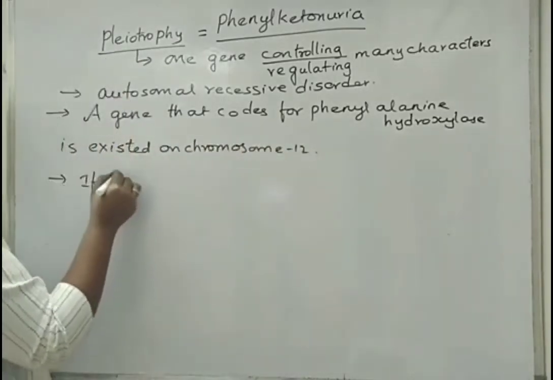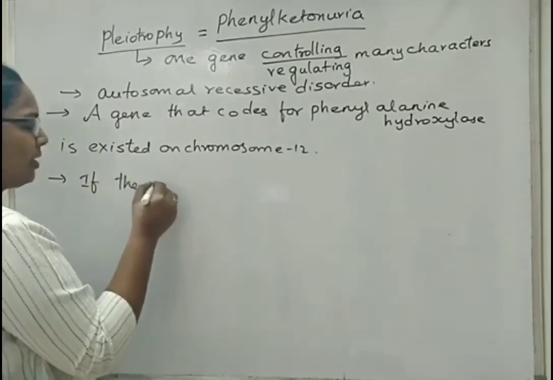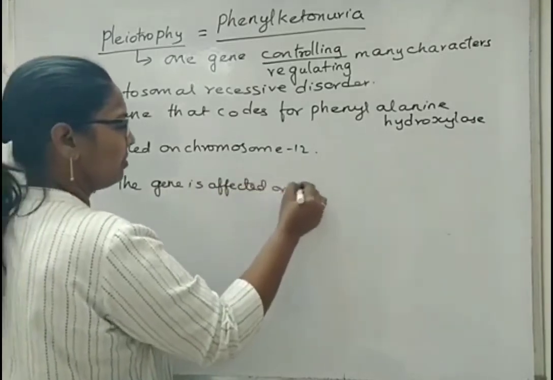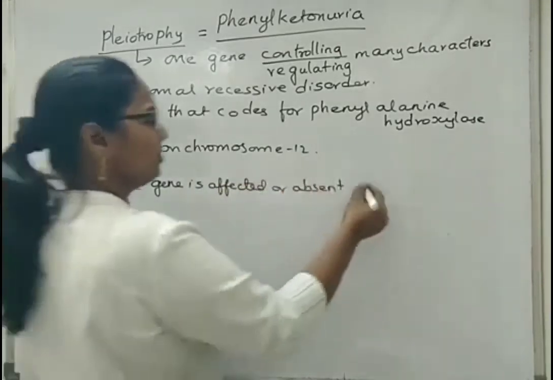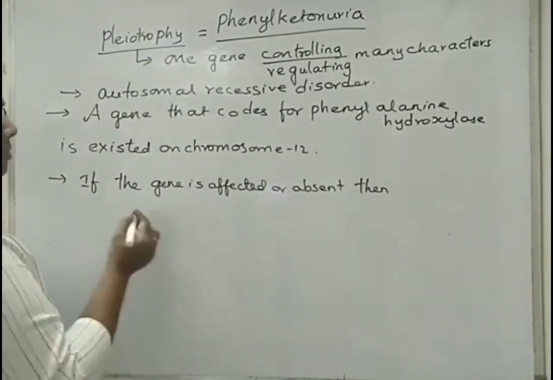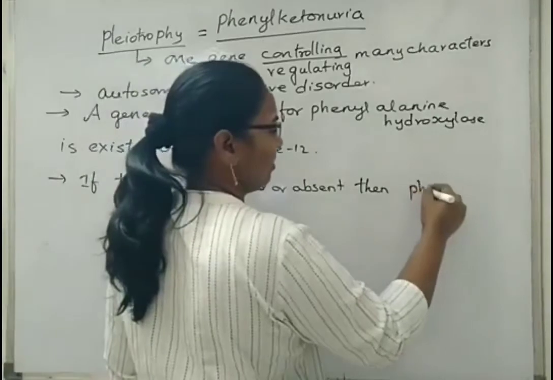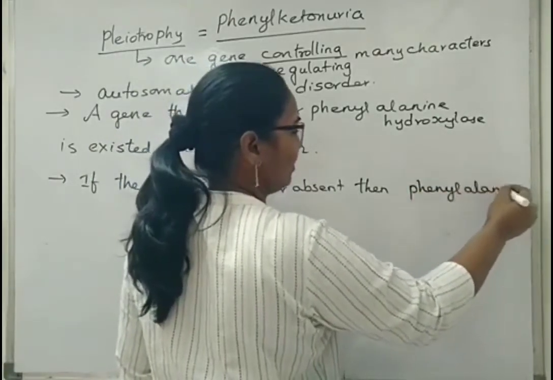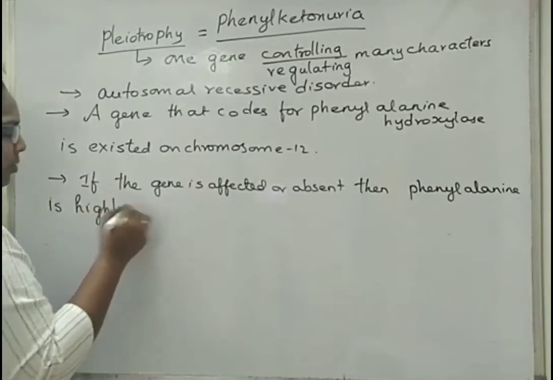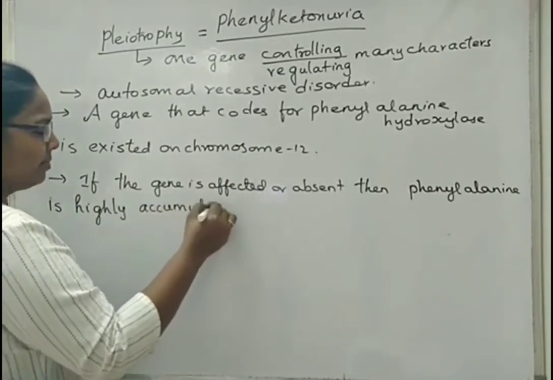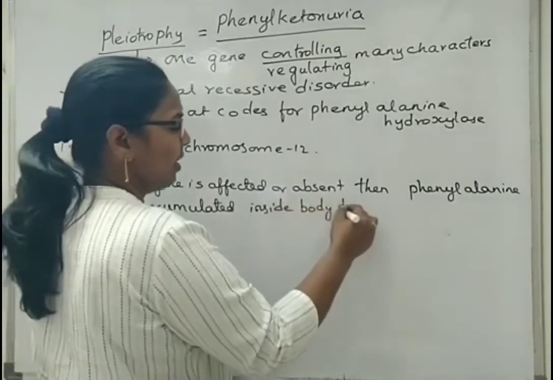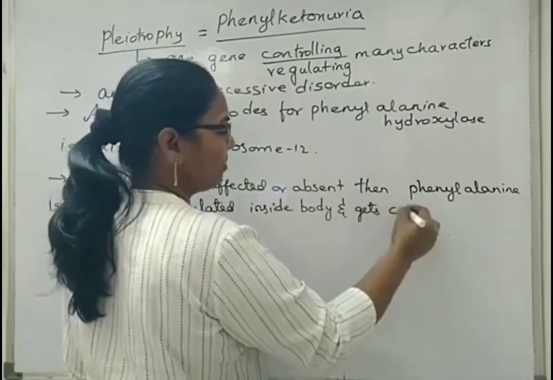Now, if the gene is affected or absent, then phenylalanine is highly accumulated inside the body and gets converted into pyruvic acid.